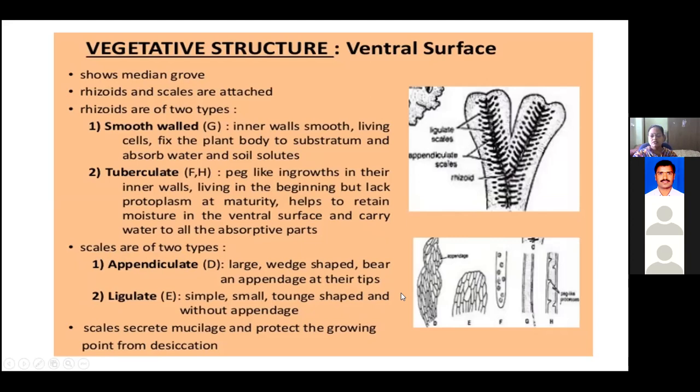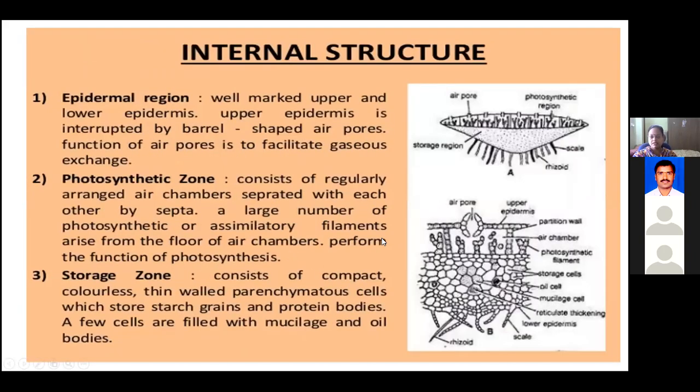Compared to the rhizoids, they have sharp tips, and they help in secreting mucilage and protecting the growing point from desiccation, helping the plant not to dry up. Next, we'll go with the next slide.